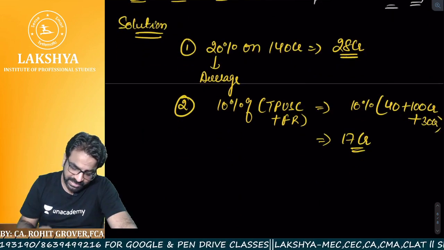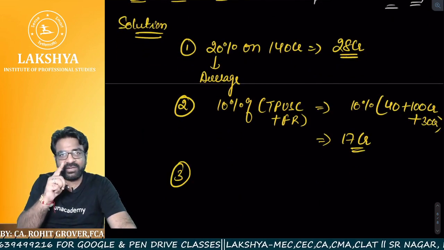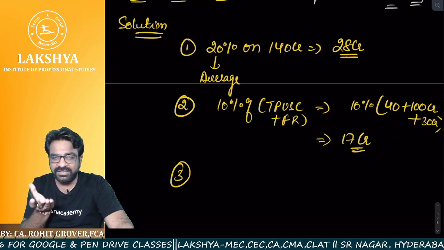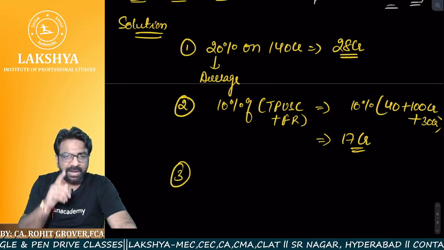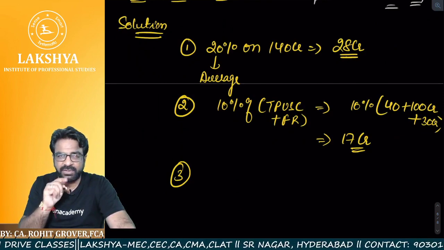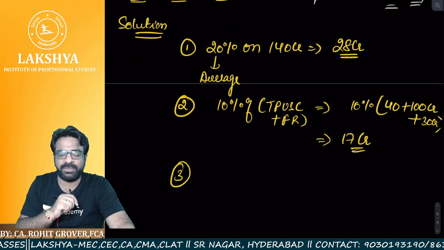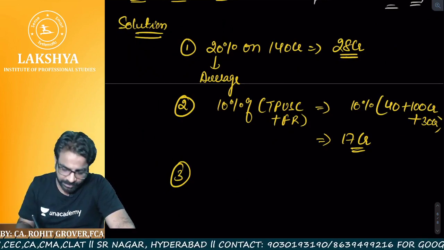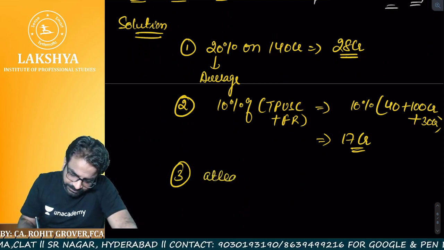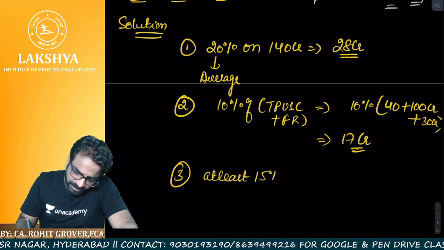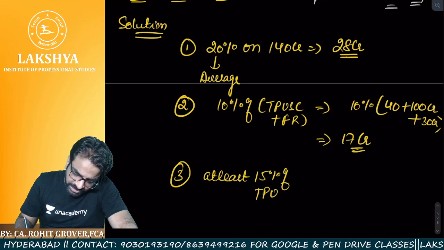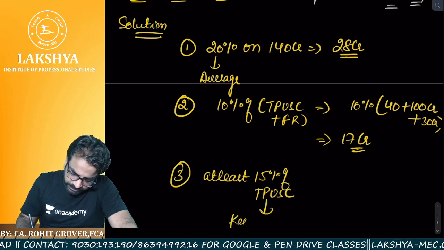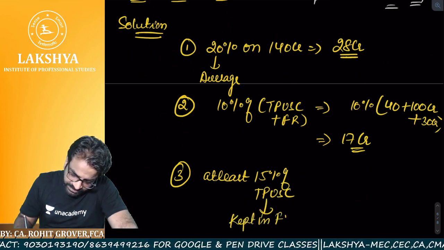Now what was condition number 3? Sir, after withdrawal, do we have to keep some minimum balance in the free reserves or not? How much minimum balance do we have to keep in the free reserves? At least 15% of the total paid up share capital must be kept in free reserves.